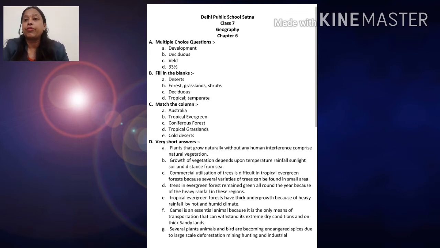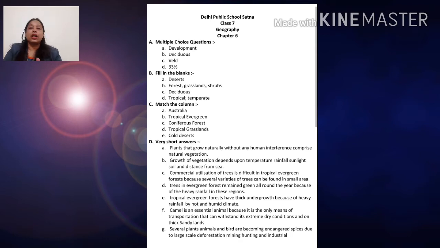Now match the column, children. Emu is found in Australia. Rosewood is tropical evergreen. Pine is the coniferous forest. Savannas, the fourth one, the answer will be tropical grassland. Tundra, the answer will be cold desert.